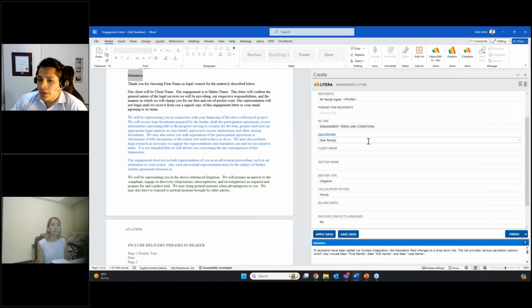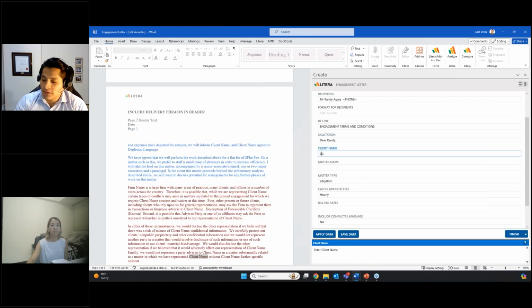Something else that we can see here is that whenever we move into a new field, the corresponding section in my template is highlighted. So here, when I click on salutation, the section where the salutation will be added into my document is highlighted. So this way, I know where the information that I input into this form will appear in my document.